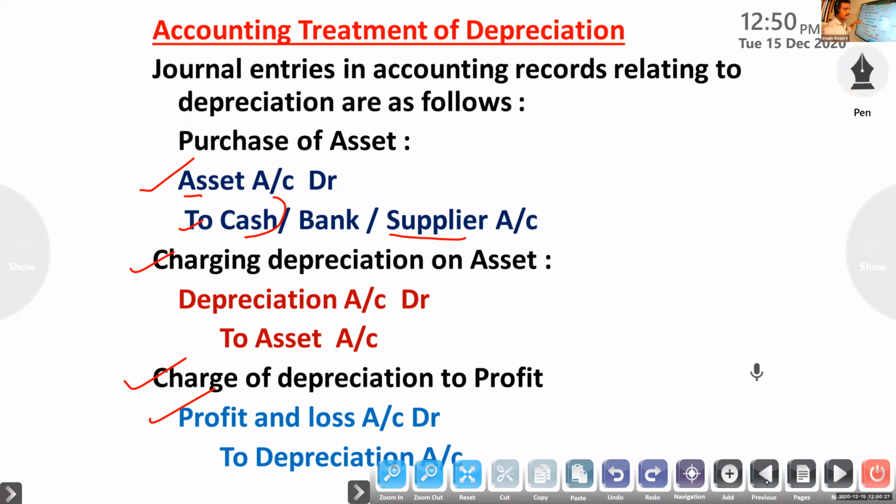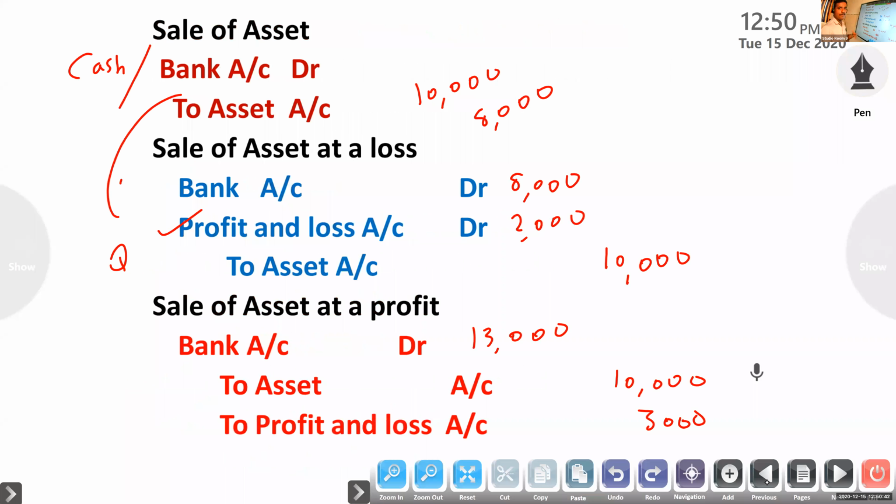Next, last, sale of asset. If it is at a loss, bank account debtor, profit and loss account to asset. Then sale of asset at a profit, bank account to asset to profit and loss account. Clear? So one thing you have to remember,